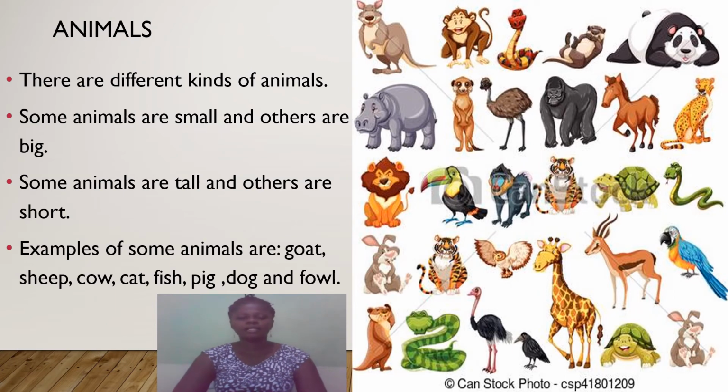Now let's take a look at the animals. There are also different kinds of animals, right? Some of the animals are small and others are big, like the trees. Some are short, others are tall. So you can mention examples of animals: goat, cow, sheep, chicken, bird, snake. They are all examples of what? Animals.